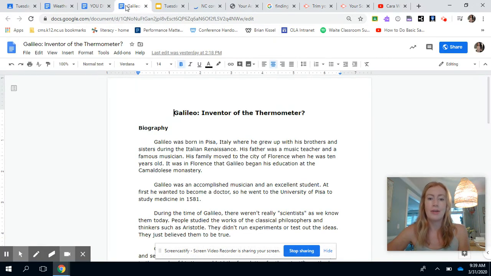Now, Galileo, if you know anything about him, if we just preview this article really quickly, he lived in 1581, so a really long time ago. What I see here is the inventor of the thermometer and a question mark. So that is asking a question. Was he the inventor of a thermometer? We know that the thermometer is a weather tool. So already we know how these two articles connect. You've got one about a meteorologist today and one about someone who invented the thermometer.